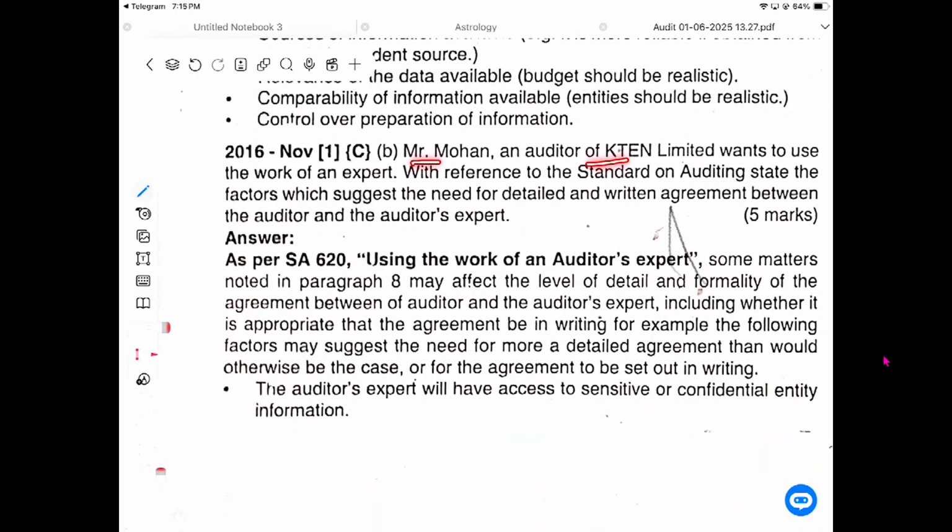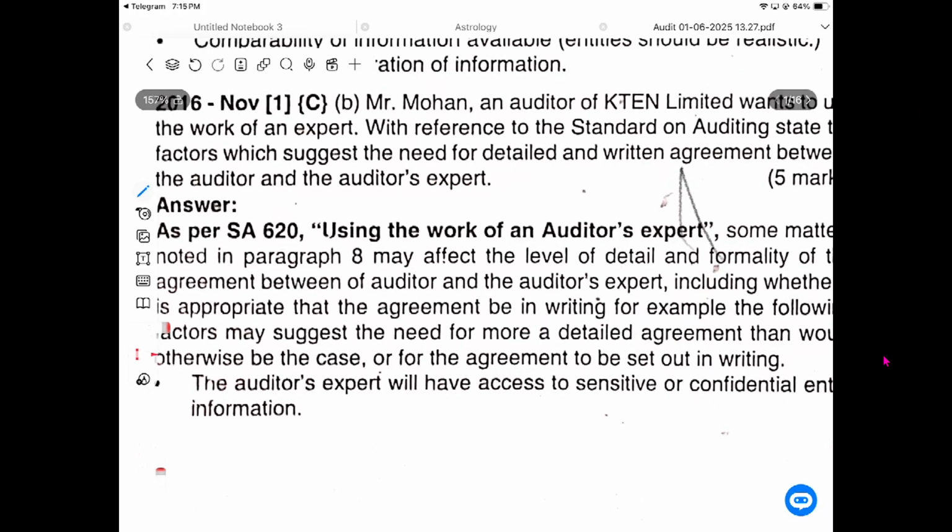Mr. Mohan, auditor of KTN Limited, wants to use the work of an expert. With reference to the standard on auditing, state the factors which suggest the need for a detailed written agreement between the auditor and the auditor's expert. Using the work of an auditor's expert, SA 620.